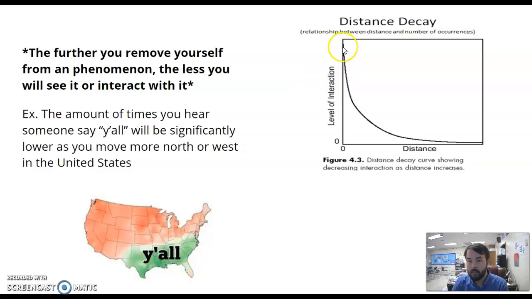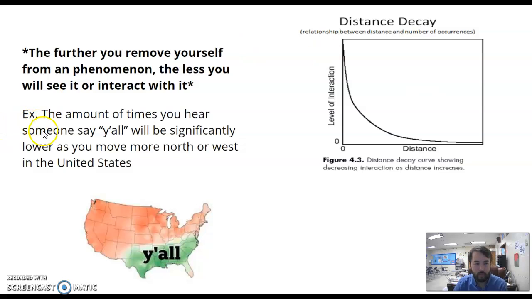So if you look at this chart here, the level of interaction is very high when there's not a lot of distance. As you increase the distance, you'll notice that the level of the occurrences of whatever thing it is, whether it's a word, whether it's an article of clothing, whether it's an idea, whether it's a product, in some instances, the further you get away from the epicenter or the hearth of that, you're going to see it less.